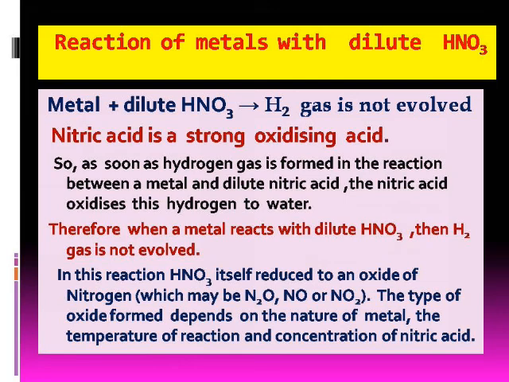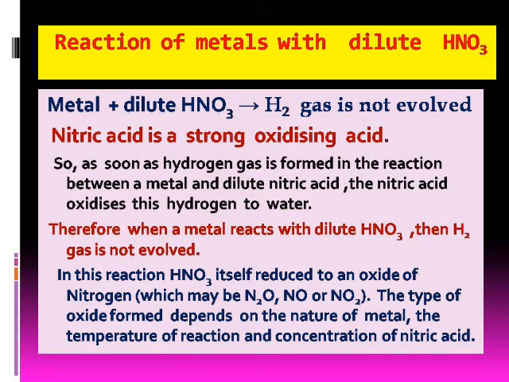So, as soon as hydrogen gas is formed in the reaction between a metal and dilute nitric acid, then nitric acid oxidizes this hydrogen to water. Therefore, hydrogen gas is not evolved during the reaction.